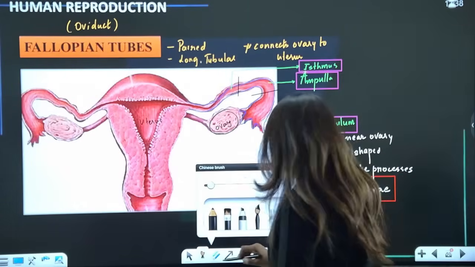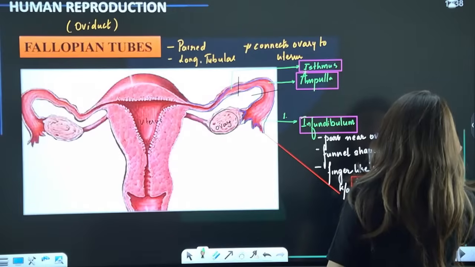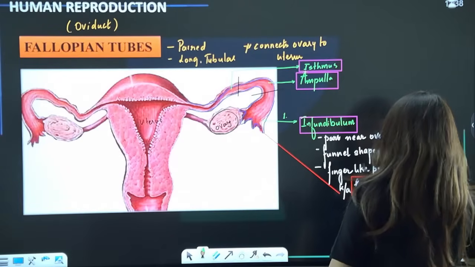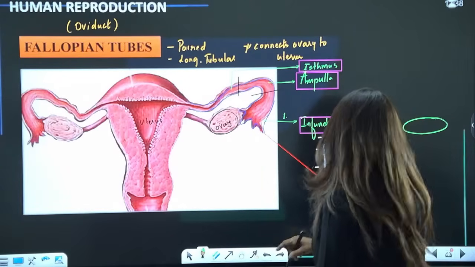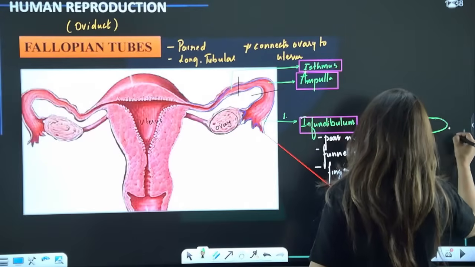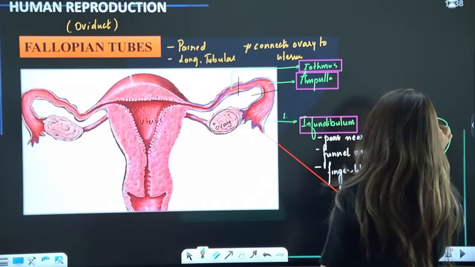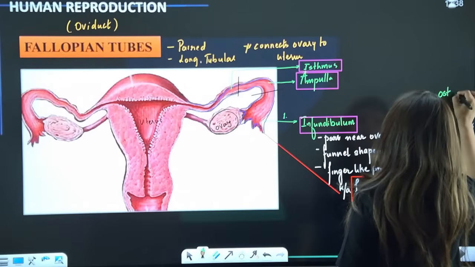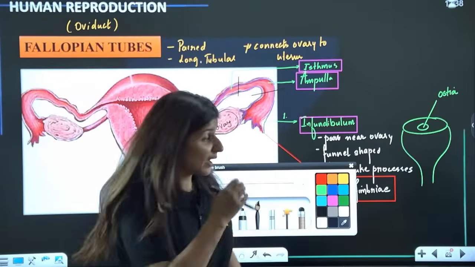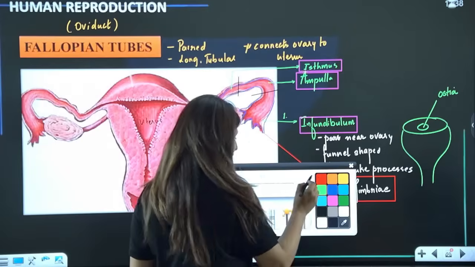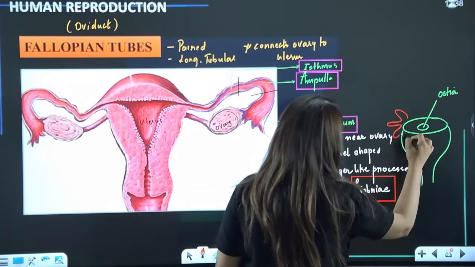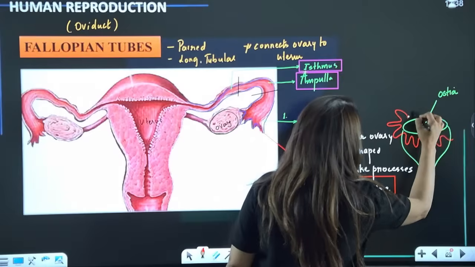Let me draw the structure of infundibulum here. So guys, this is how it is a funnel shaped structure. And there is this opening known as ostia. And around these ostia, guys, we have these finger-like processes known as fimbriae. These are fimbriae.